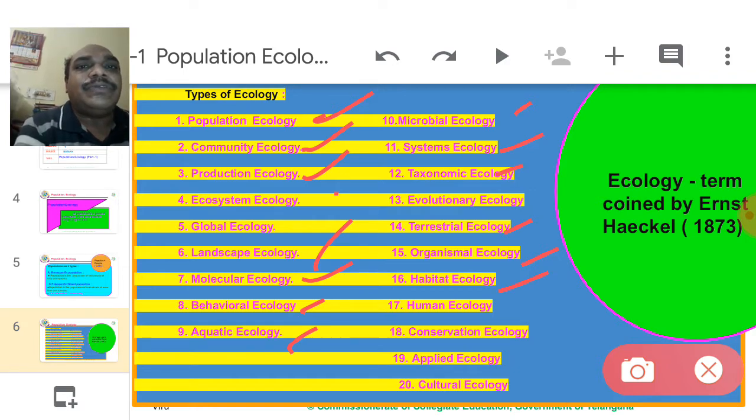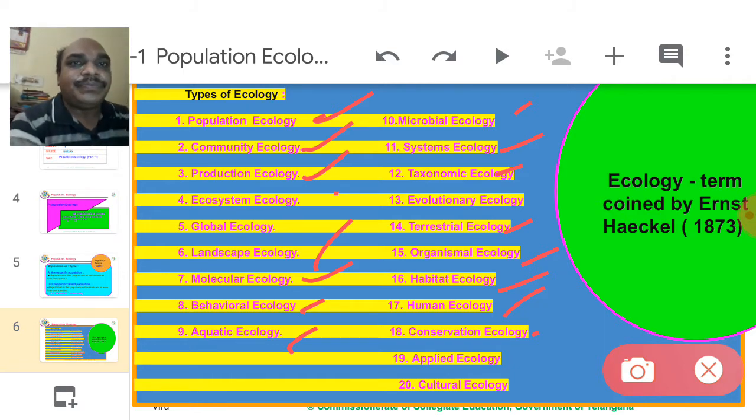Habitat ecology: habitats sometimes play a vital role in the lifestyle of organisms. Human ecology deals only with human beings. Conservation ecology: plant conservation, animal conservation.